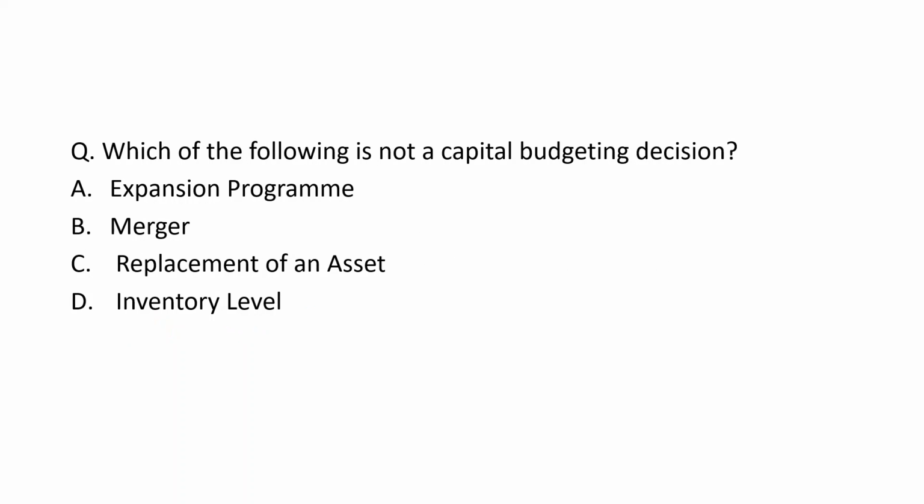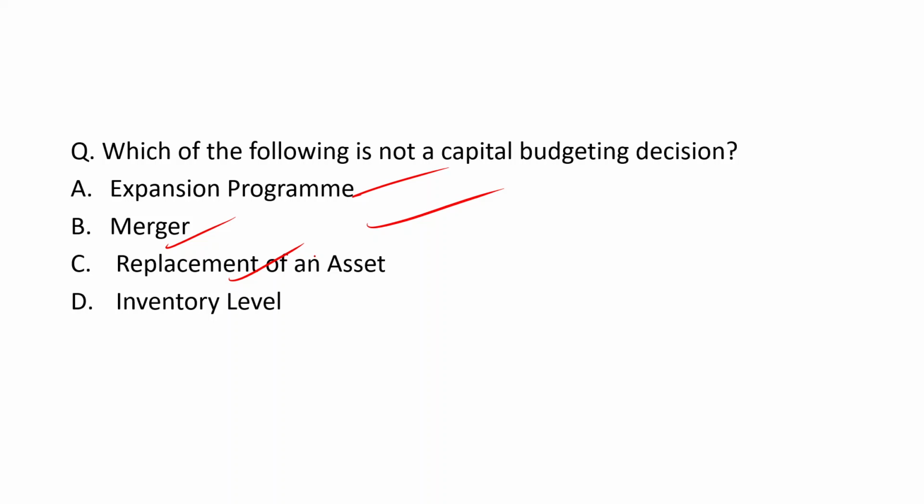Now let's move to the next question. Which of the following is not a capital budgeting decision? Expansion of program, merger, replacement of an asset, and inventory level. If you are expanding your business, this is capital budgeting. If two companies are getting merged together, this is also capital budgeting, because a large amount of money will be invested.